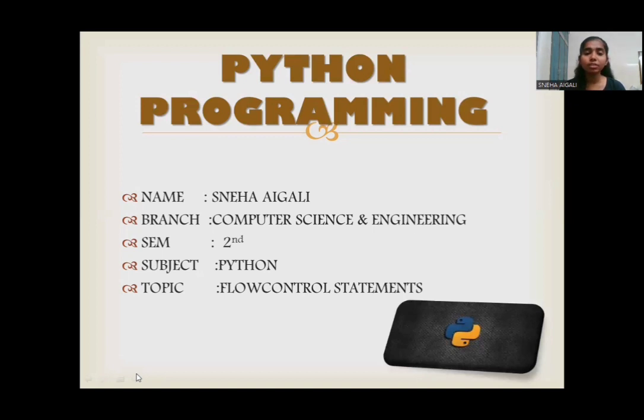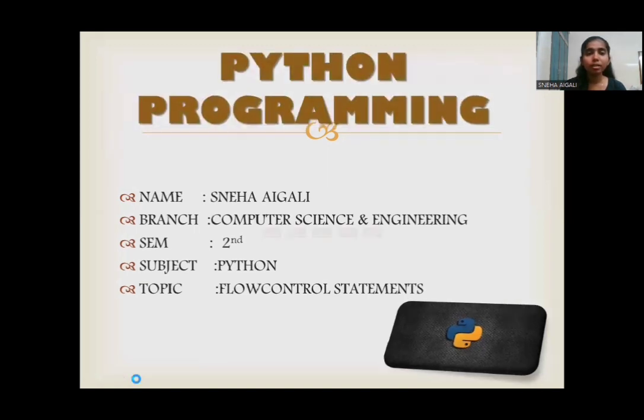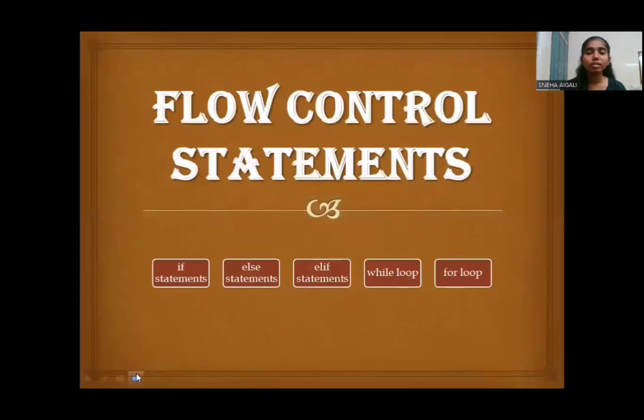Today, let me discuss with you guys about the flow control statements in Python. Some of the flow control statements in Python are the if statement, else statement, elif statement, while loop, and a for loop.